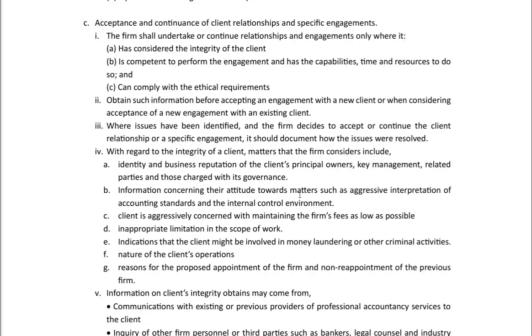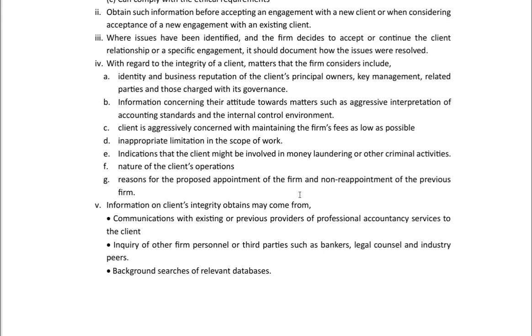Nature of the client's operations and reasons for the proposed appointment of a new firm or non-reappointment of the previous firm. These are very much key points of this integrity testing of the client. Information on this integrity can be obtained from communications with existing or previous providers of professional accountancy services to the client, inquiry of other personnel or third parties such as bankers, legal counsel, and industry peers, background searches of relevant